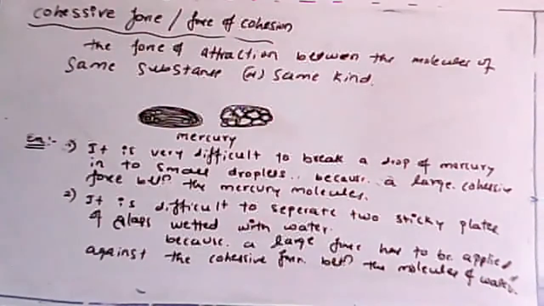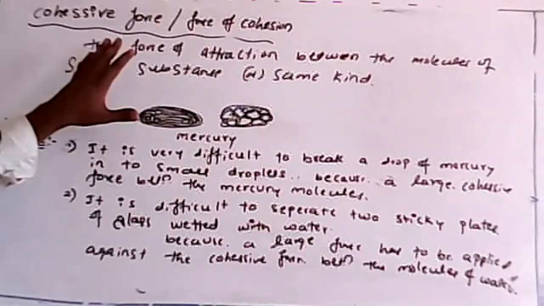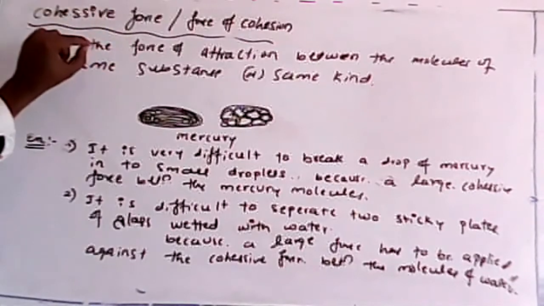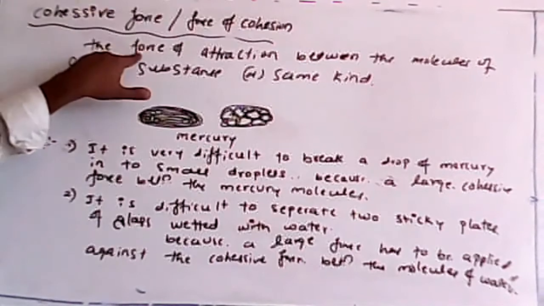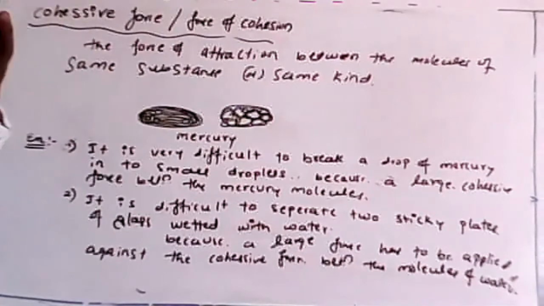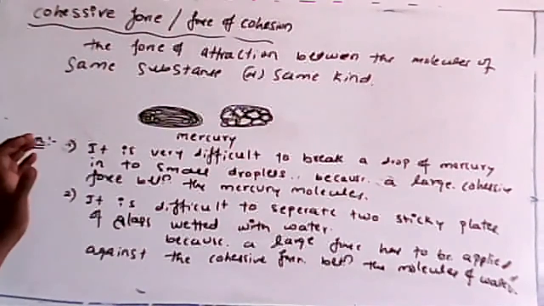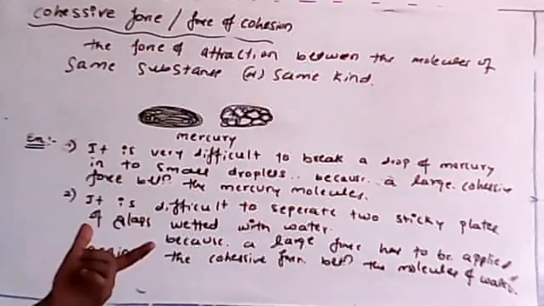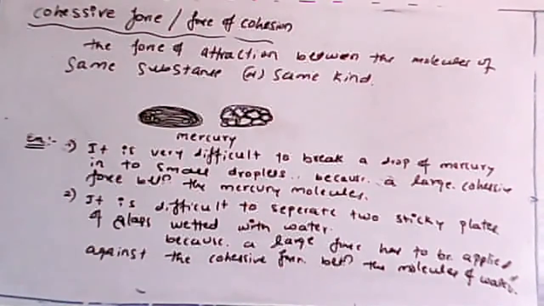This is the second example. In your booklet or in your textbook, they have given many examples. Just go through that, students. So it is clear that when the same kind of molecules are there, then a large amount of attractive force will come. That type of attractive force is called cohesive force. Always remember that the molecules should be of the same kind, from the same substance, then only it is possible.